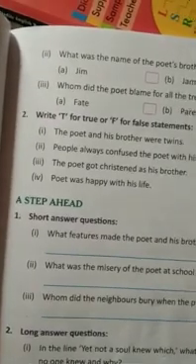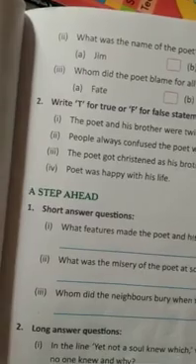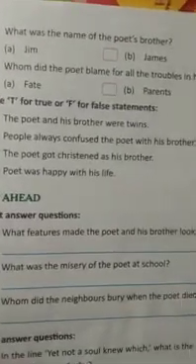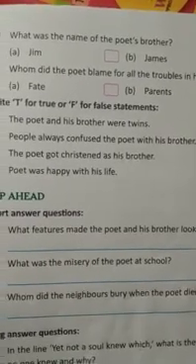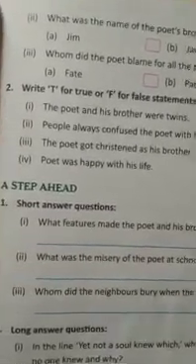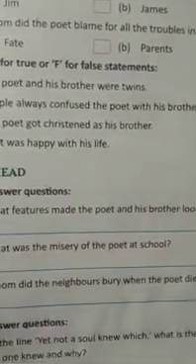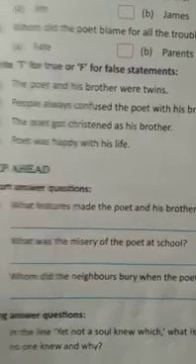This statement is also true. The poet got christened as his brother. This statement is also true. Last, the poet was happy with his life. This is false. This is not true, so this statement is false.